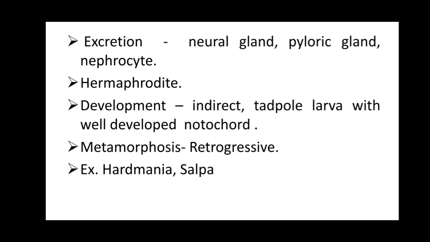Development is of the indirect type. Indirect development means a larval stage is present in the development, and this type of larva has a food requirement different from the adult. Here is the tadpole larva with a well-developed notochord. Hence the organism is known as Urochordata, because the developing larva shows the presence of a notochord. Metamorphosis is of the retrogressive type. Examples are Herdmania and Salpa.